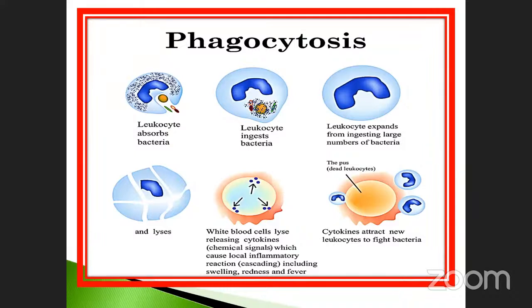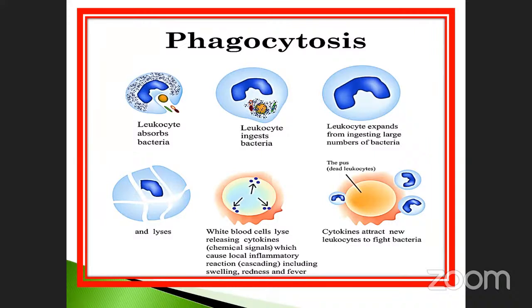And again, the white blood cells lyse, releasing cytokinin, a chemical which causes a local inflammatory reaction. This is another step. After undergoing the lysis process, it releases the cytotoxic substances, and the cytokinin attracts new leukocytes to fight bacteria. This phagocytosis occurs in a single cell only.